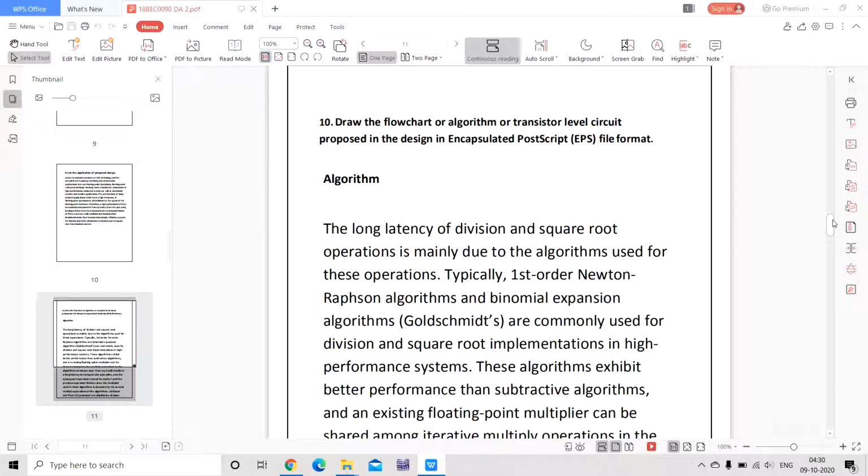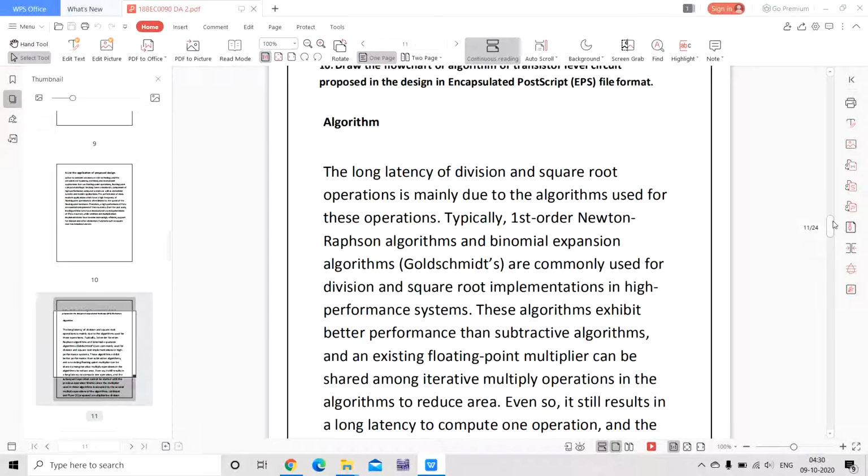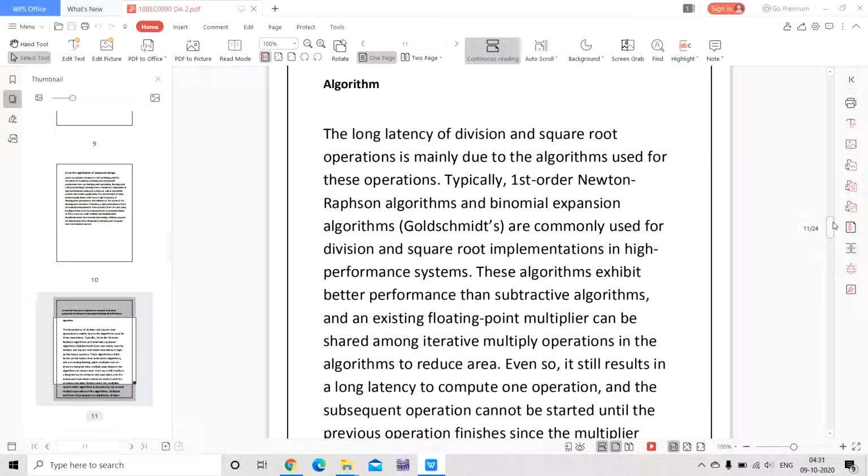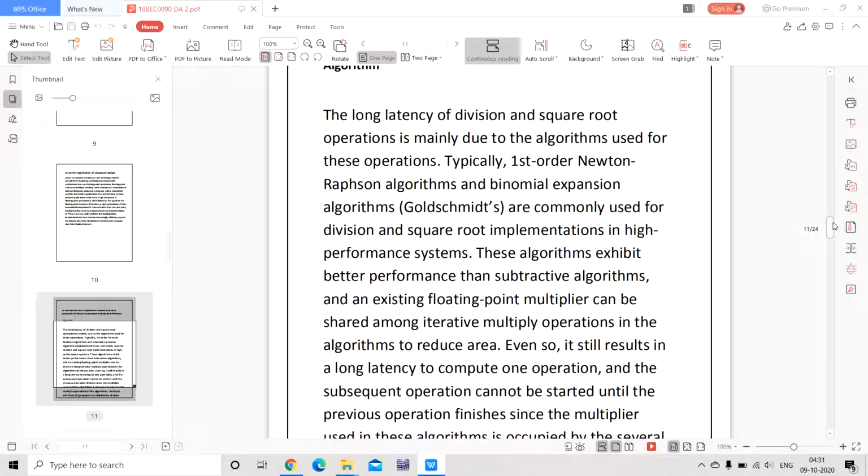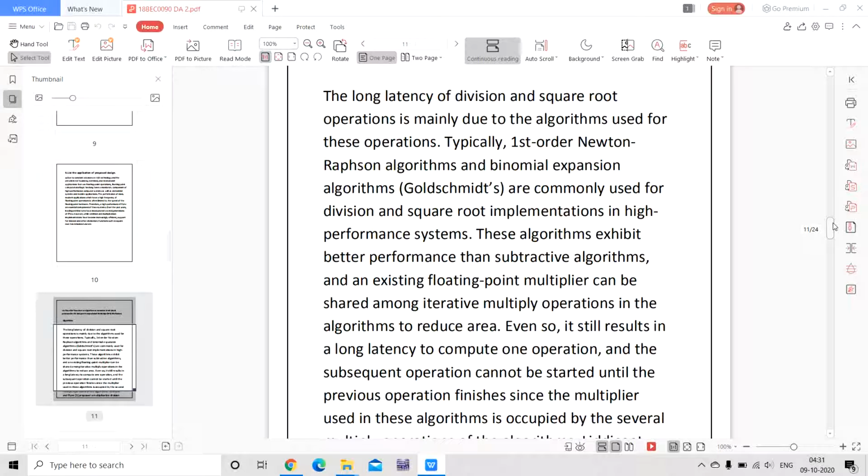And now I'm going to show the flowchart, algorithm or transistor level circuit proposed in the design, in encapsulated PostScript EPS file format. The latency of division and square root operations is mainly due to the algorithms used for this operation. Typically, first order Newton Raphson algorithms and binomial expansion algorithms are both commonly used for division and square root implementations in high performance systems.